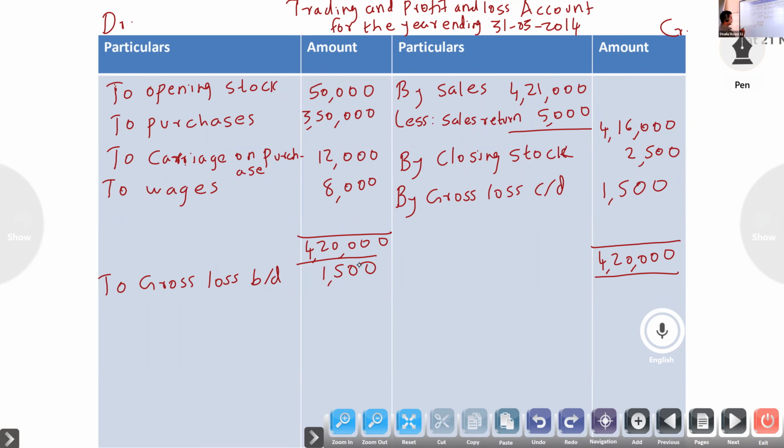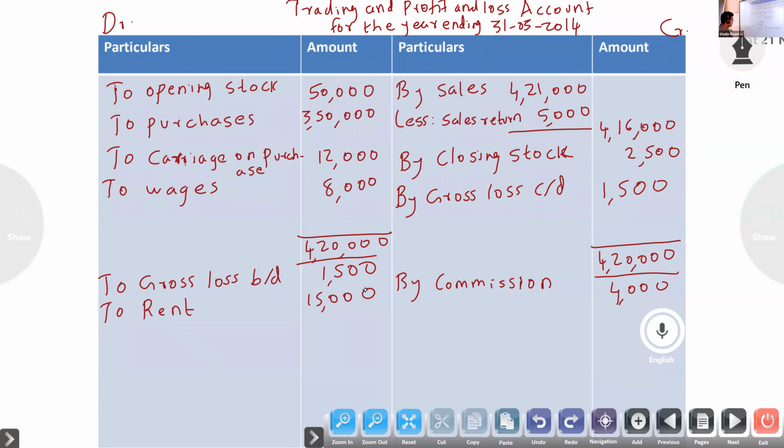Then we will write all the indirect expenses. To commission, one minute. Commission, it is given on the credit side. So it is income. You have to look at where it is given. If it is credit it is income, if it is debit it is expense. 4,000. Next, land carriage, so it is rent. That is on the debit side, rent expense 15,000.